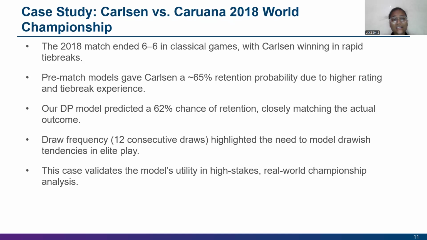And next, a case study: Carlsen versus Caruana, 2018 World Championship. The 2018 match ended 6-6 in classical games, with Carlsen winning in the rapid tiebreaks, and our DP model predicted a 62% chance of retention, closely matching the actual outcome. This case validates the model's utility in high-stakes real-world championship analysis. The draw frequency, 12 consecutive draws, highlighted the need to model drawish tendencies in elite play.